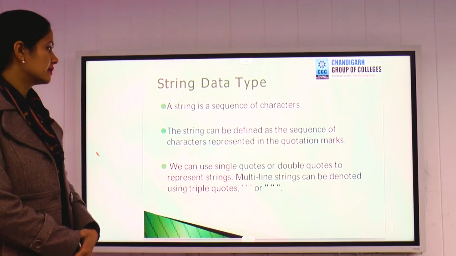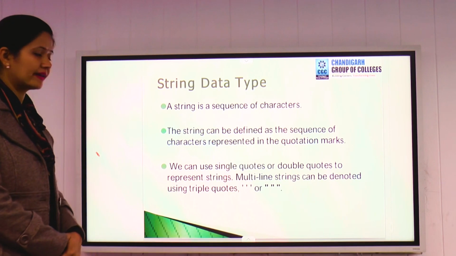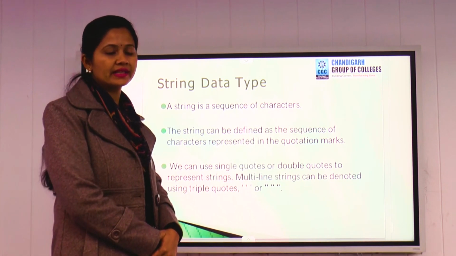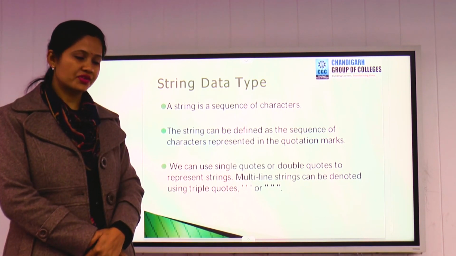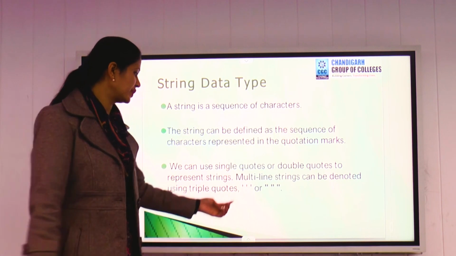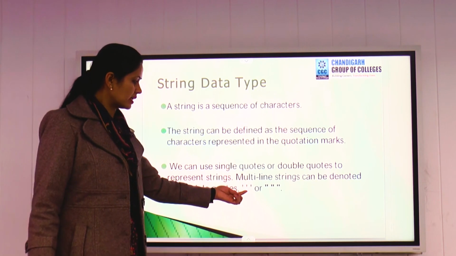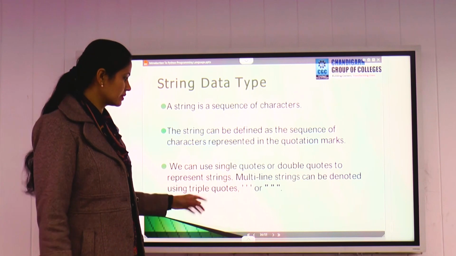A string is a sequence type. A string can be defined as a sequence of characters represented in quotation marks. In Python, we can use single quotes or double quotes to represent a string. And if we want to write a multi-line string, we need to use triple quotes. Triple quotes again can be single or double. You can use any quotes, right?